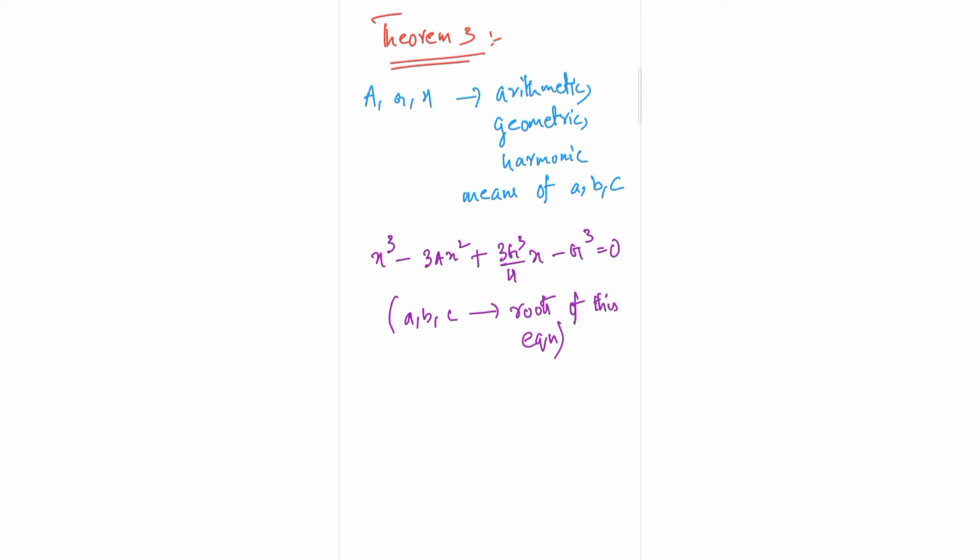So this is how you get it. So a, b, c you can just find while solving this equation. Okay, so this is a very, very important theorem. You can just use it whenever it's possible. Like if they give you a, g, h, and ask you to find those numbers, instead of solving those equations, because we have 3 numbers here, it will be difficult for us. Rather we can just solve this cubic equation, so it would be very, very easy.